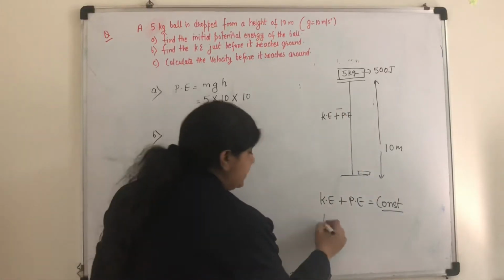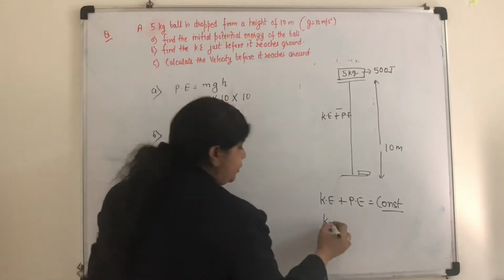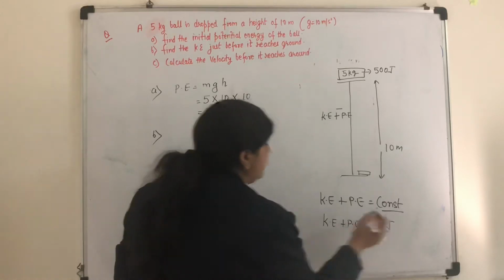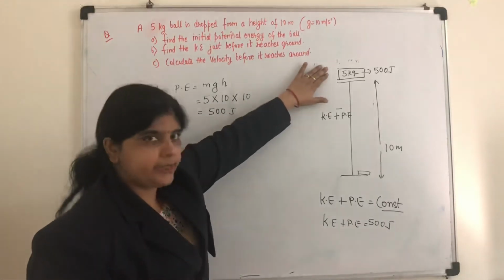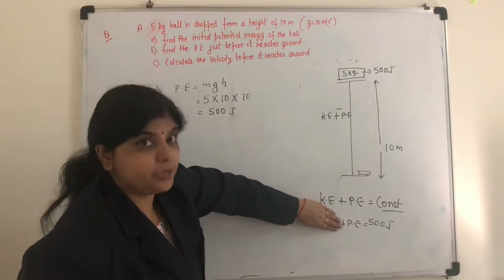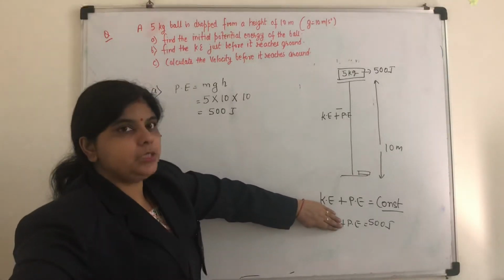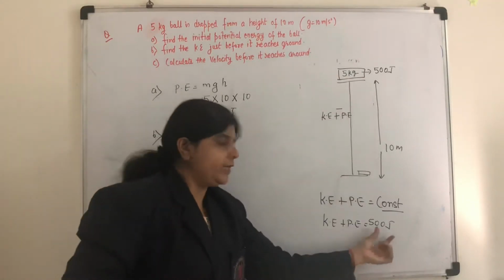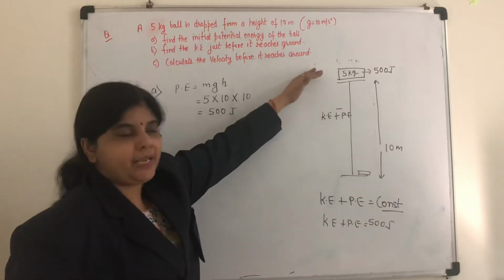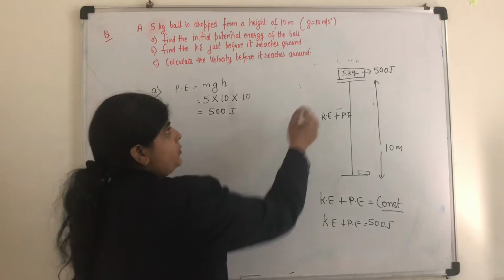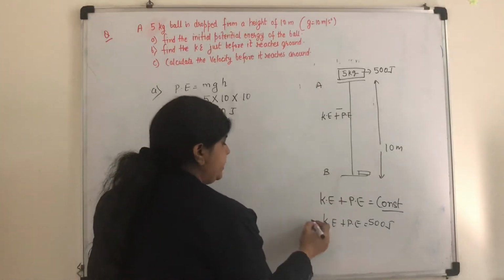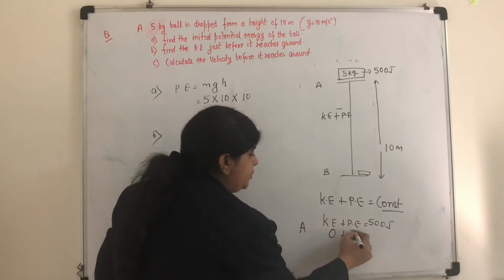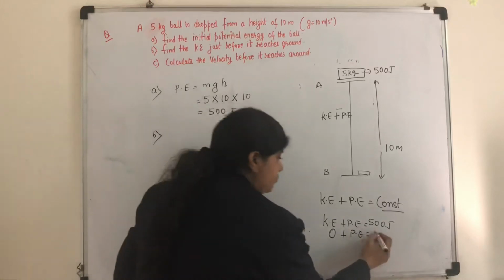And in this case, at the first point, your total energy was 500 joules. At this point, the body was at rest, so kinetic energy was 0. But all the energy was in the form of potential energy. So the whole energy is your potential energy, that is 500 joules. And when the body comes down, suppose I call this point A and this point B, right? So at point A, kinetic was 0, but potential energy was 500 joules, right?